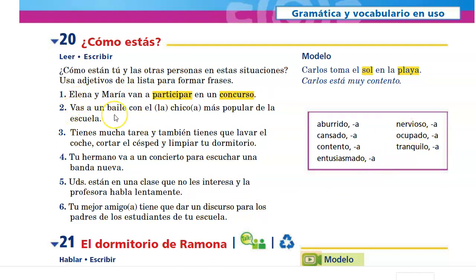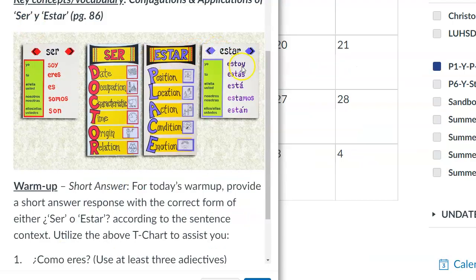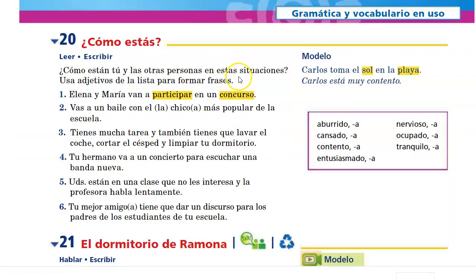Número 2. Vas a un baile con el chico o la chica más popular de la escuela. So you are going to a dance with the most popular girl or guy from school. ¿Cómo estás? How do you feel? This is in the tú form, right? So if it's in the tú form, your statement is going to be in the yo form. The yo form of estar would be estoy. So number 2 would begin, yo estoy.